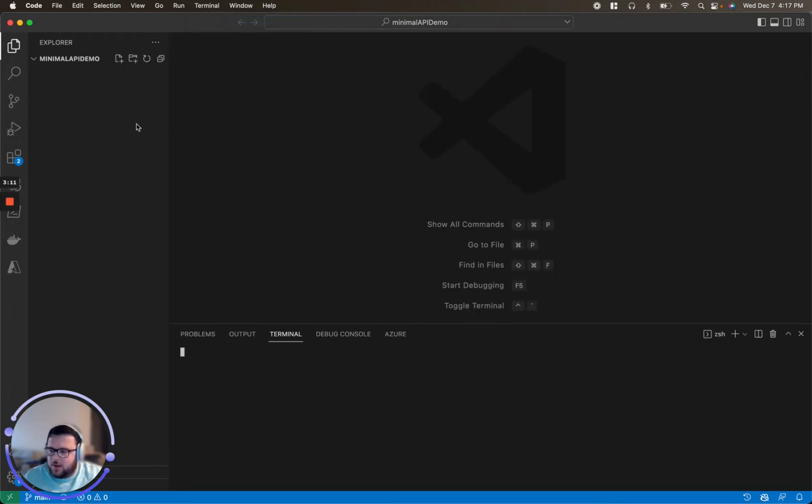So to start with this project, we're going to go ahead and start Visual Studio Code. You'll notice everything's empty here, so we're going to be starting from scratch, and this should be something you can follow along with. I'll also have the entire walkthrough posted as well.